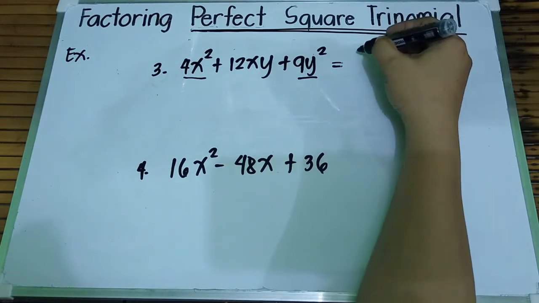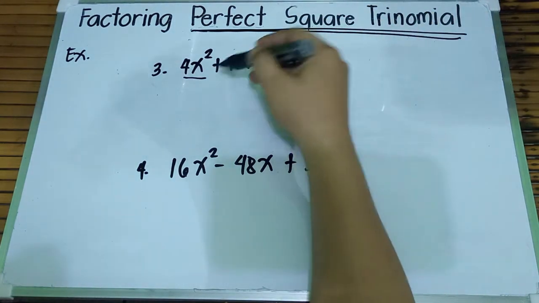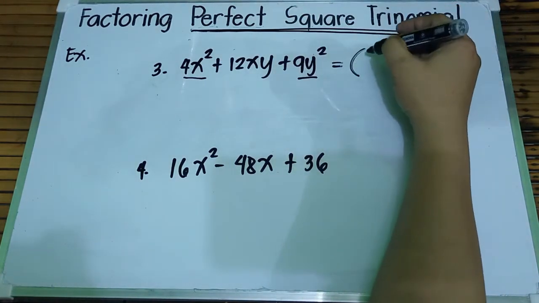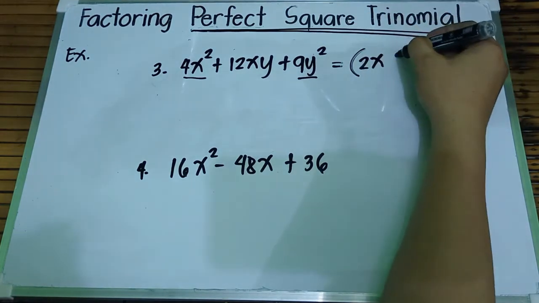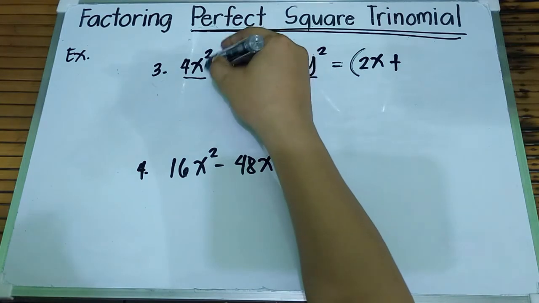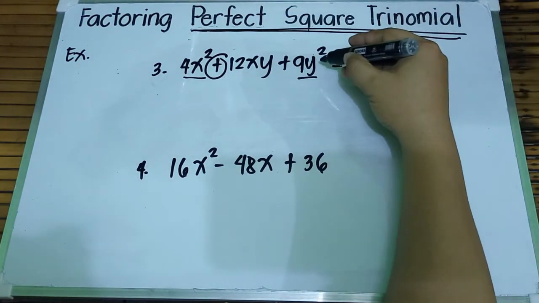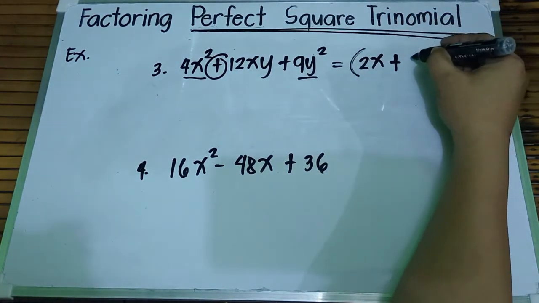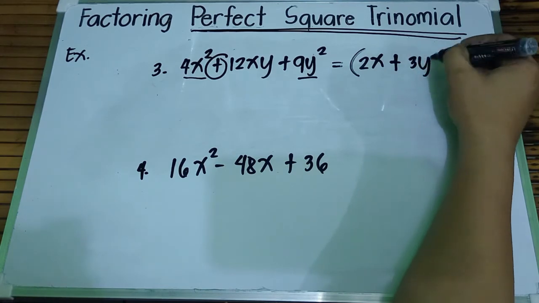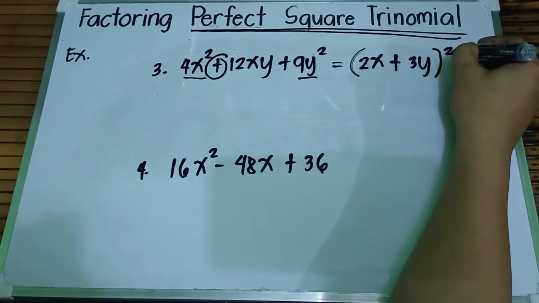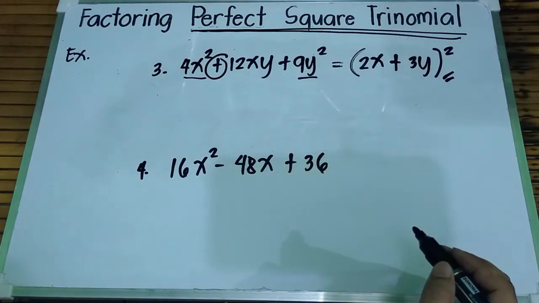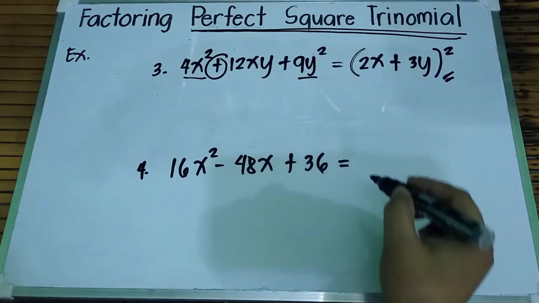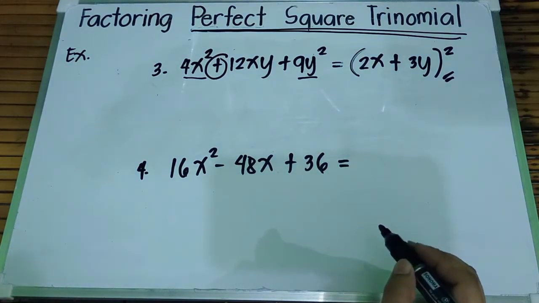To factor this, kunin natin yung square root ng 4x squared, that is 2x plus, kasi plus yung nandito, square root ng 9y squared, that is 3y. And then, lagyan natin yung square. And this would be our final answer. So, square of 2x plus 3y. Let's have the fourth example.